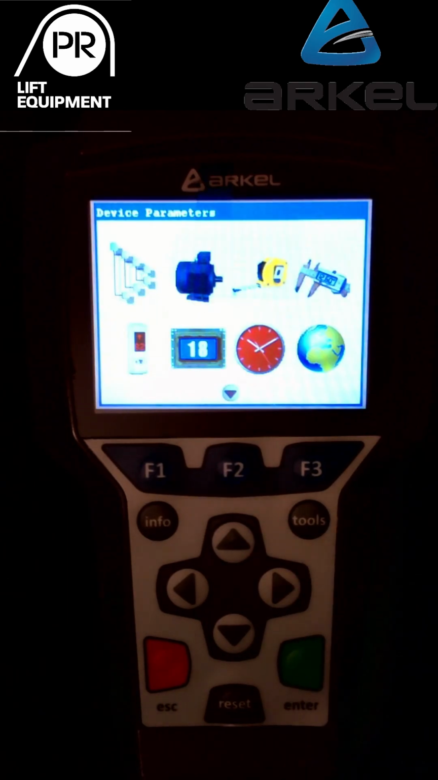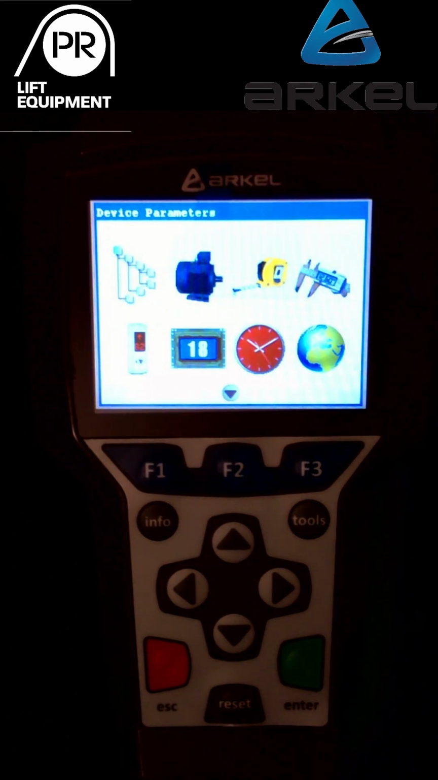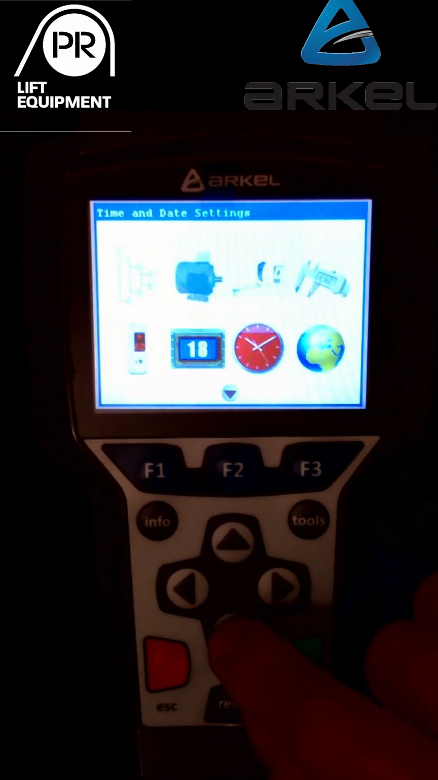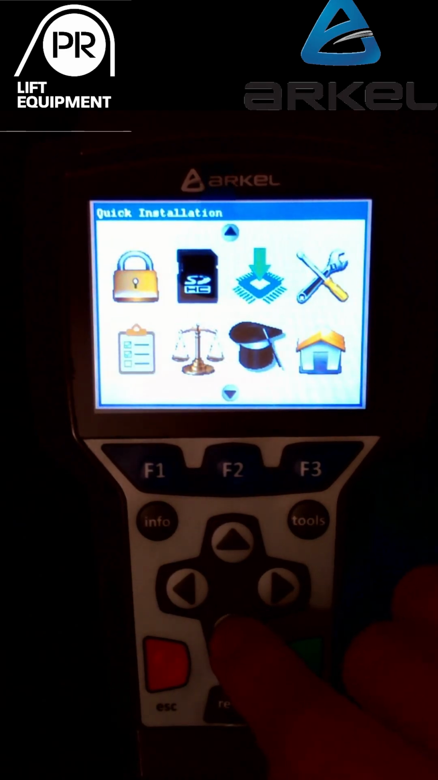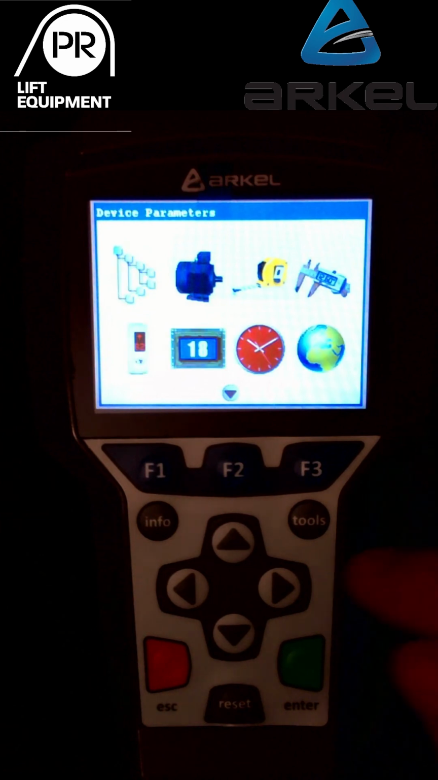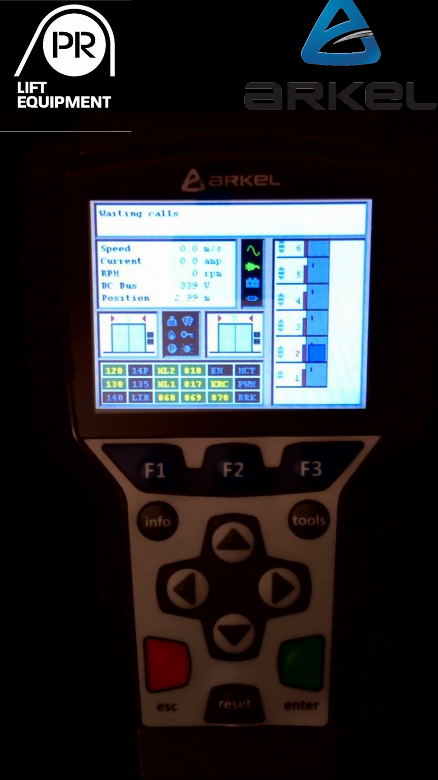And then again it opens up into icons, so the feel of how it all looks is very familiar, and again it gives the description above of what that icon is. So device parameters, auto tune, shaft learning, time, date, and so on. I will be going through these in greater detail in another video, but if I press the info button, it takes me back to the main screen.